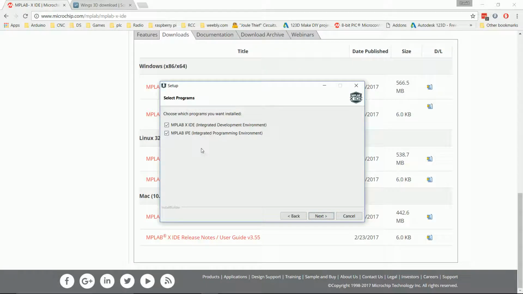Next. I'm going to install both the IDE and the IPE. The IPE is something that can be used down the road when we know better what we're doing. Click Next, and now we're ready to install. So this might take a while, so I will speed this up.